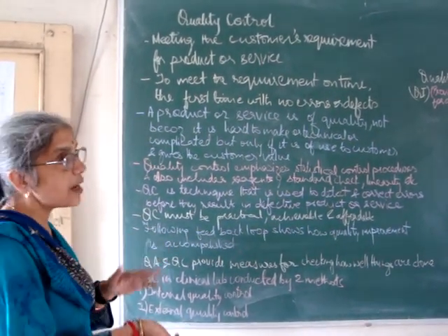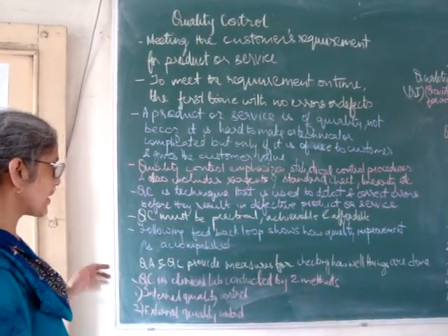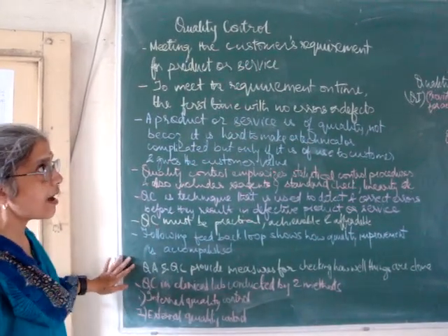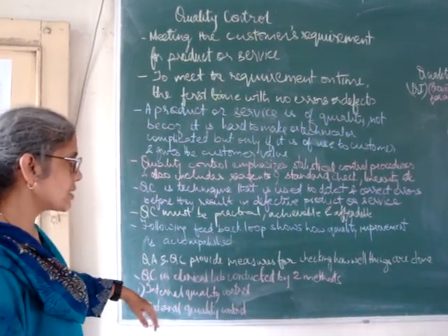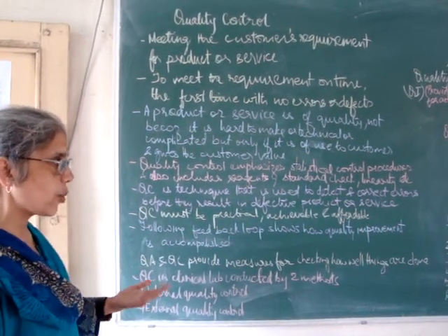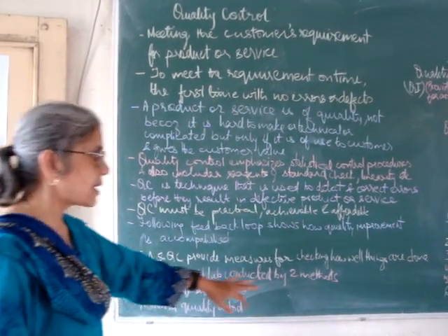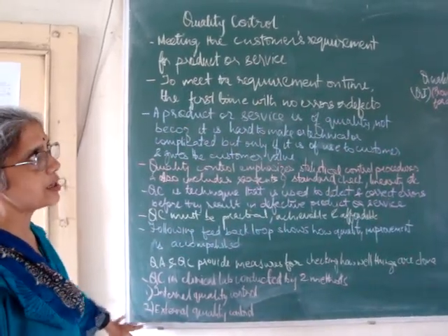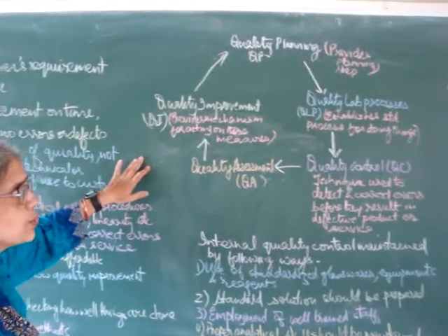It should be within the monetary amounts that have been sanctioned. The following feedback loop shows how quality improvement is accomplished. We will come to that. Quality assurance and quality control provide measures for checking how well things are done. Quality control in the clinical lab is conducted by two methods: internal quality control and external quality control. Here is the procedure for how we go about doing things.